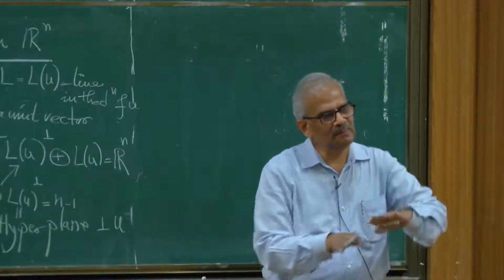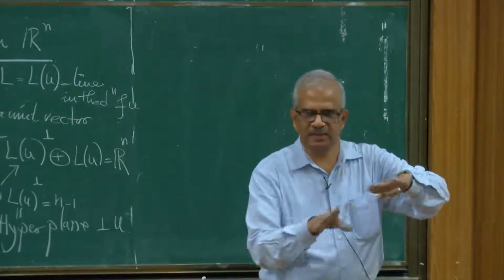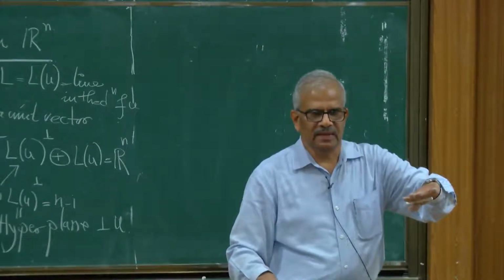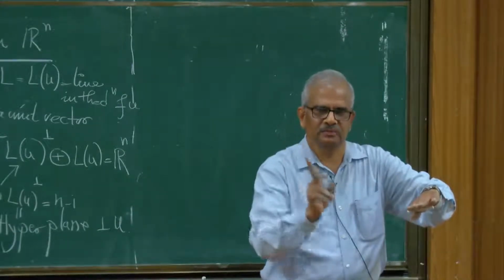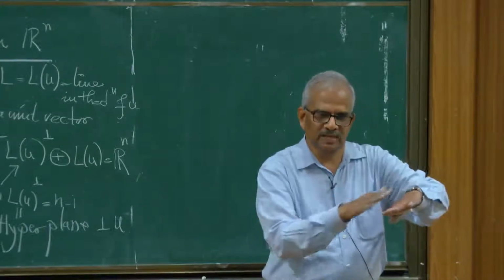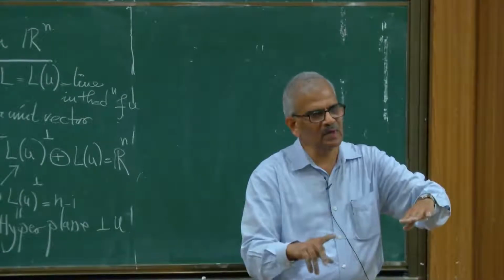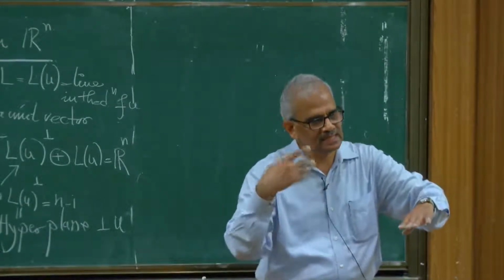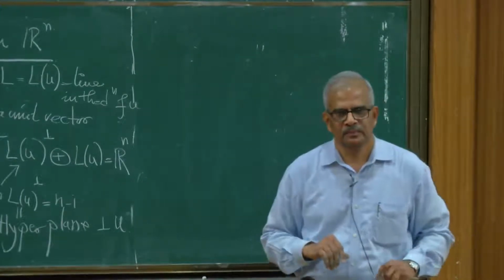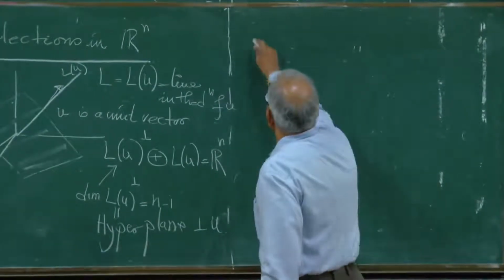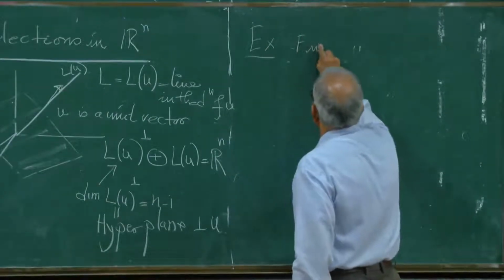But my plane could be inclined with respect to the xy plane, and that inclination is indicated by which direction my vector u is in. So the plane is perpendicular to this unit vector u, and we want to find the formula for the transformation which sends a vector to its reflection with respect to this plane. So stretch your imagination and find a formula.